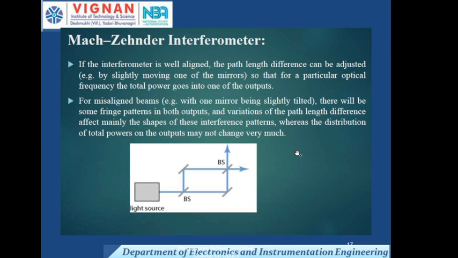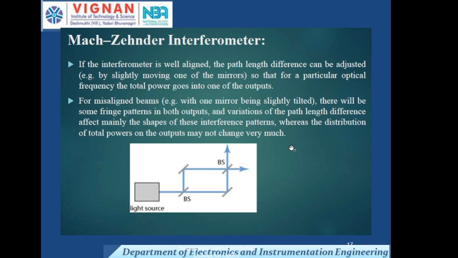The Mach-Zehnder interferometer is also one type of interferometer we use, an optical interferometer. This is the optical source, and these are the mirrors we use for reflection, and this is where we get some output. If the interferometer is well aligned, the path length difference can be adjusted so that for a particular optical frequency, the total power goes into one of the outputs.